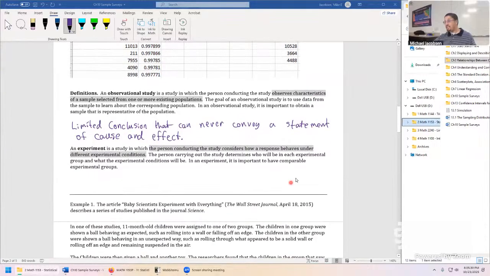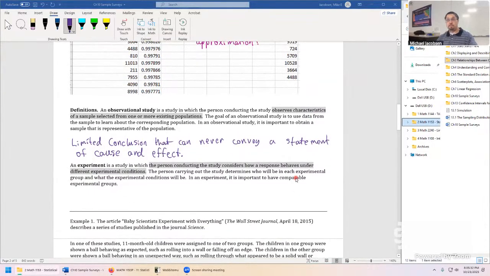The experimental design is special. In experimental design, the person conducting the study considers how the response behaves under different experimental conditions. Maybe we're studying a sleep medication. We're going to measure how many hours of sleep you've gotten. We're going to take the medication and we're going to get a placebo tablet as well, which is some benign ingredient, maybe a sugar tablet.